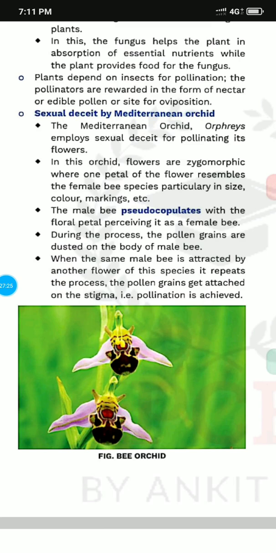Pollination is achieved. Have you understood this? I think you did not understand this. Now understand it very clearly.